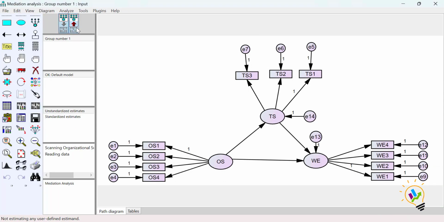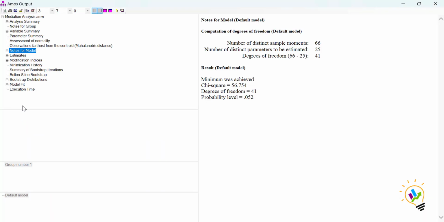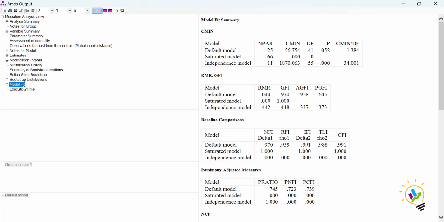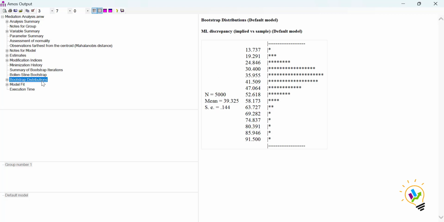Click the button to view the output path diagram, and let us go to view text. In view text, first we will see model fit. In the model fit, the chi-square value is 56.754. Now we will see the bootstrap distribution. In this bootstrap distribution, the minimum is 13.737 and the maximum is 91.50.